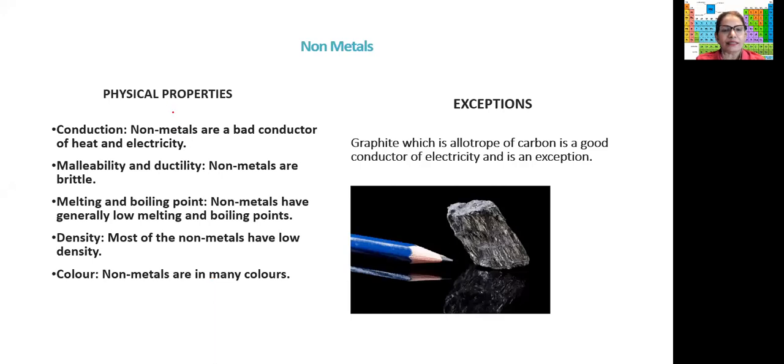Now, the physical properties of non-metals. So, non-metals, they are bad conductors of electricity. They do not conduct electricity. Except, now here also again we have an exception, graphite. Graphite is a very good conductor of electricity. If you see in your pencil leads, you have this graphite. They're made up of graphite.